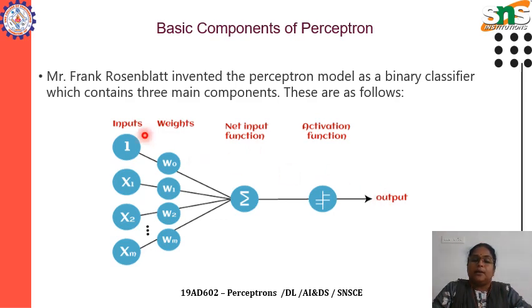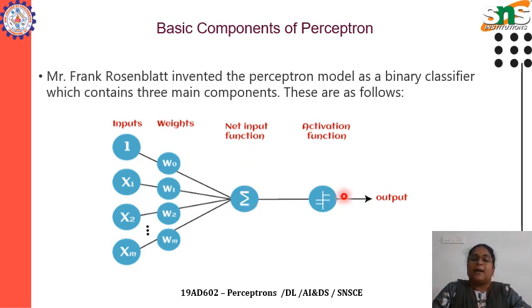As we already discussed, there is a set of inputs we are going to give, like x1, x2, x3 to xn, and each input is associated with its own weight value. The weights are assigned as W0, W1, W2, and W3. The inputs and their associated weights are calculated by the net input function, which is called summation.